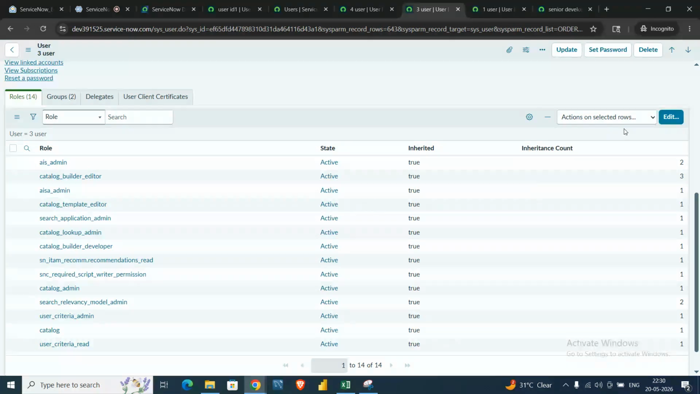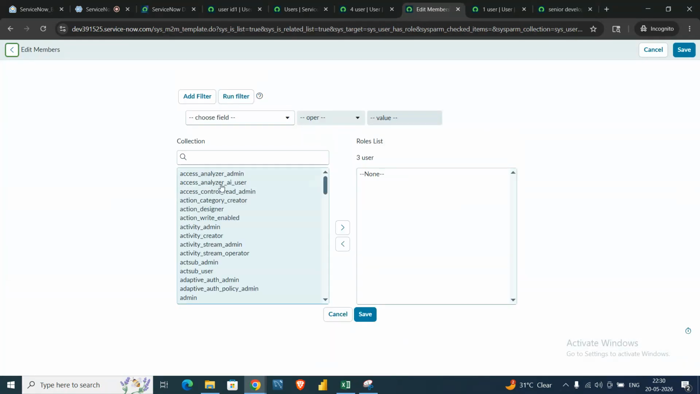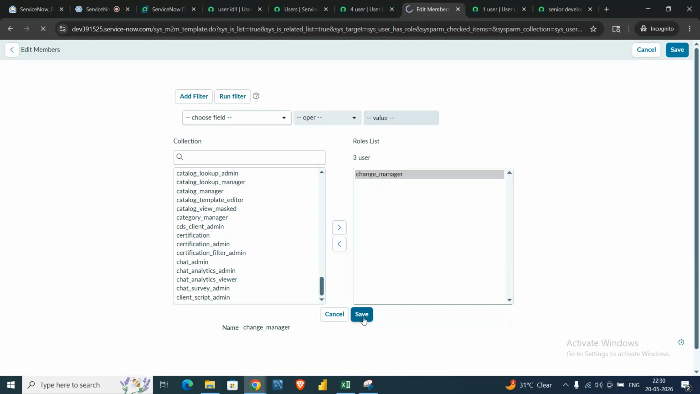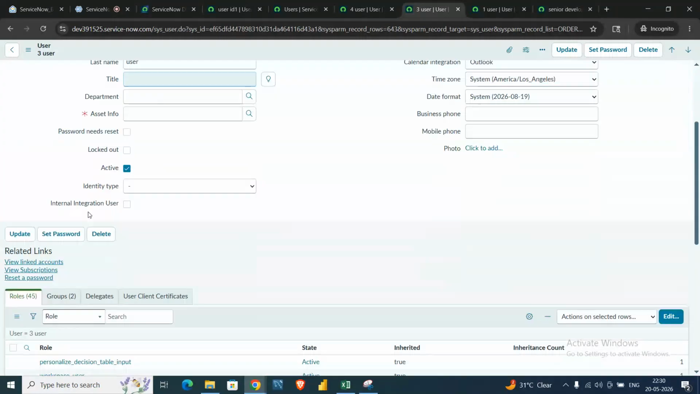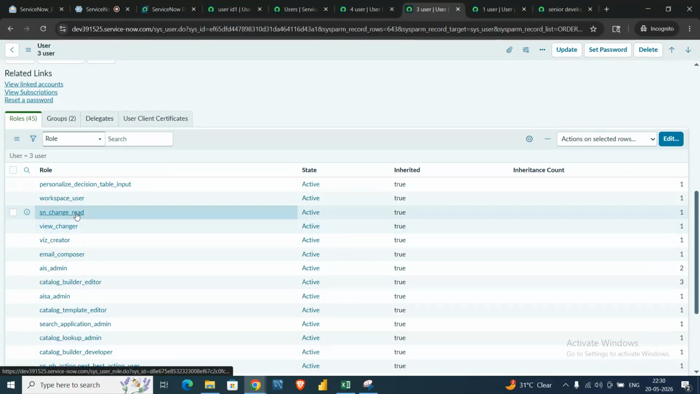Let me show you one example. Let me edit this field and add another role, suppose change manager. Let me add this one and save it. As you can see, I only added one role and the count goes up to 45, because that change manager is holding some roles.